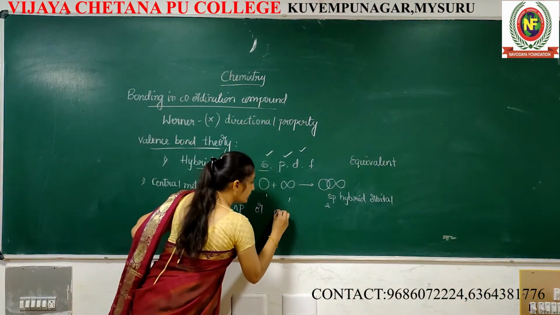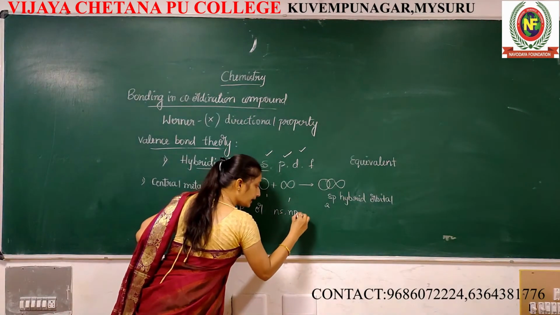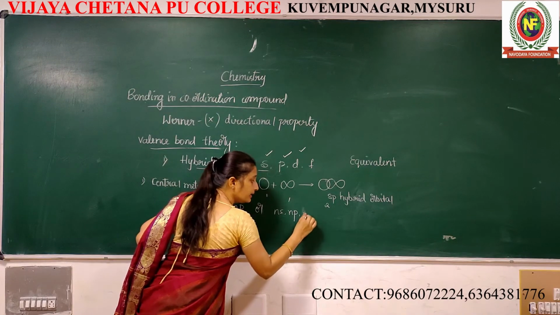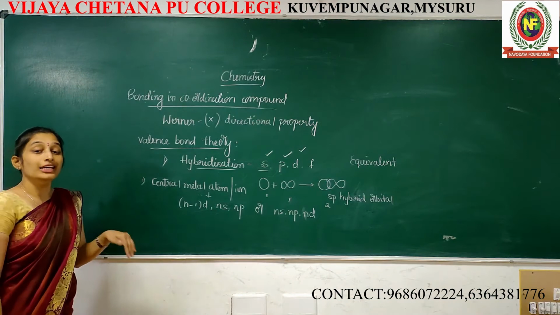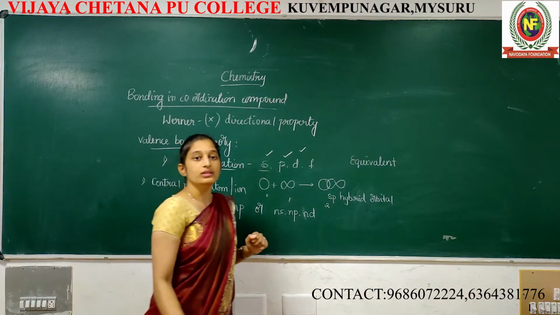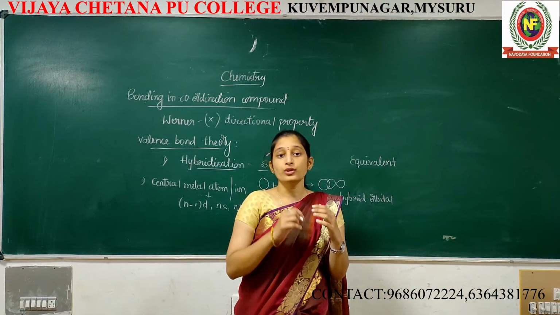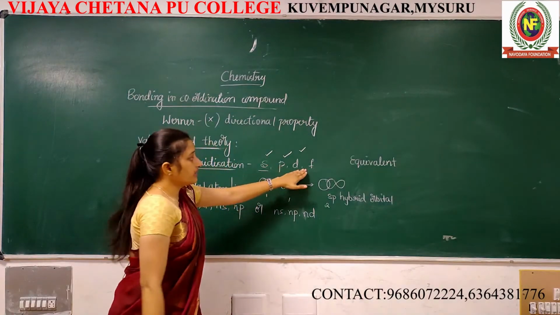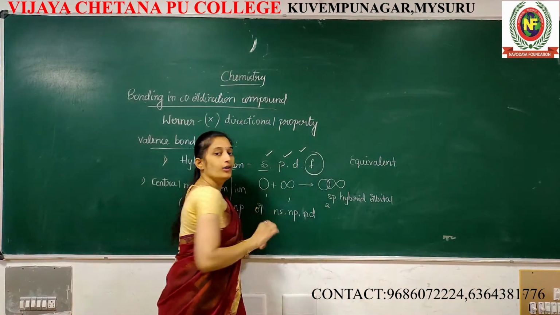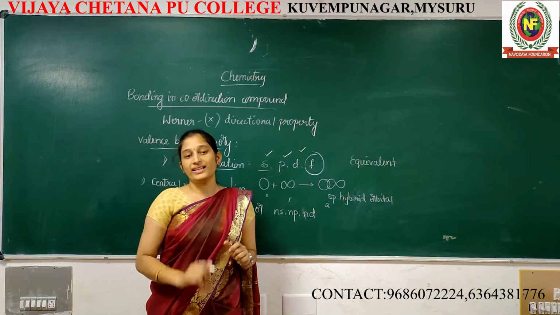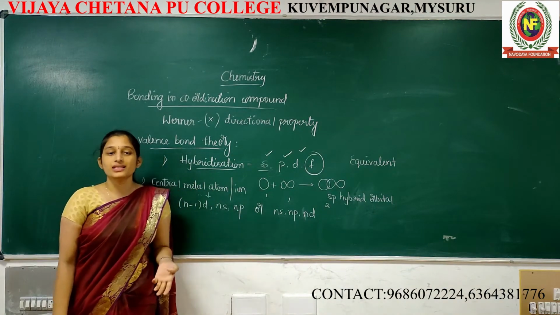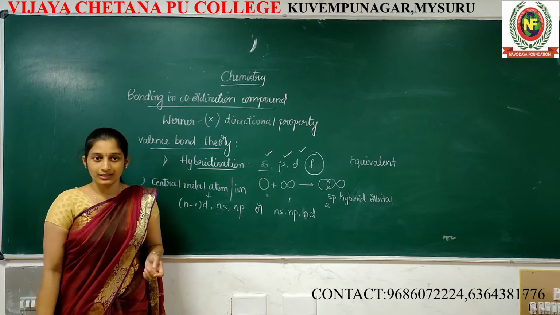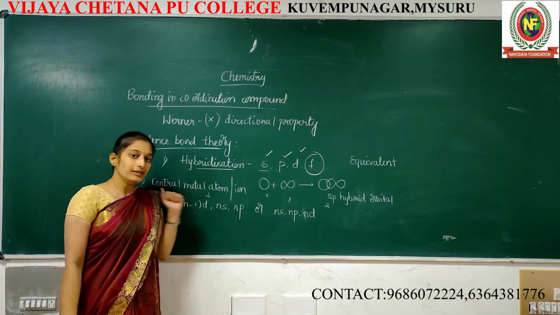Maybe ns, np and nd orbitals. These orbitals are involved in hybridization. There is no f. Why am I not taking the f orbital? We are only dealing with transition elements but not inner transition elements. Inner transition elements are the f block, but this one is the d block.